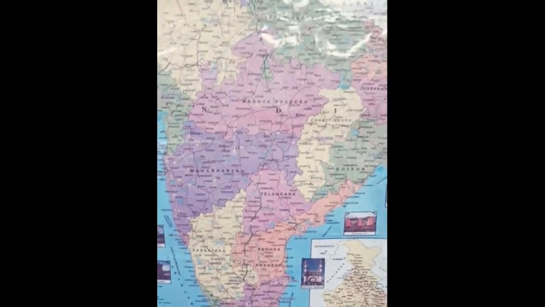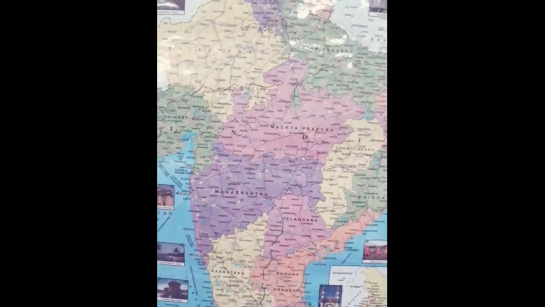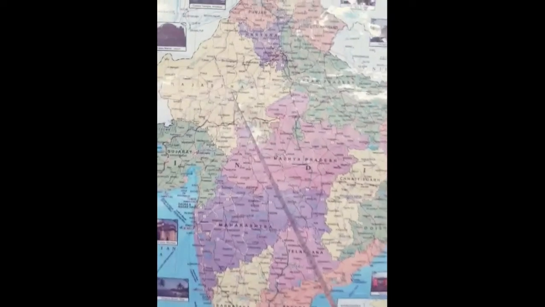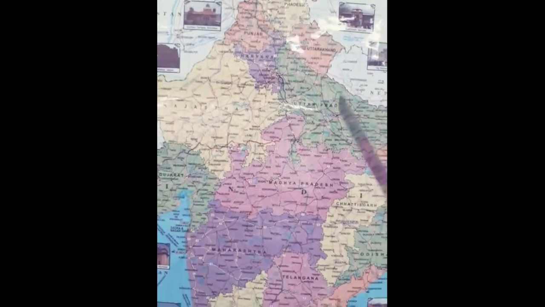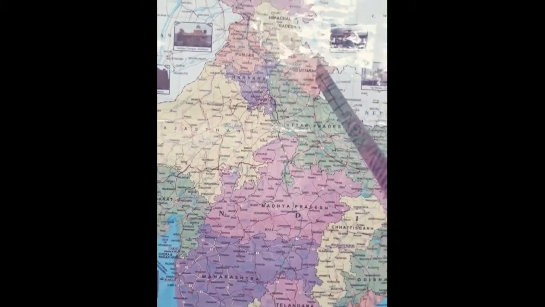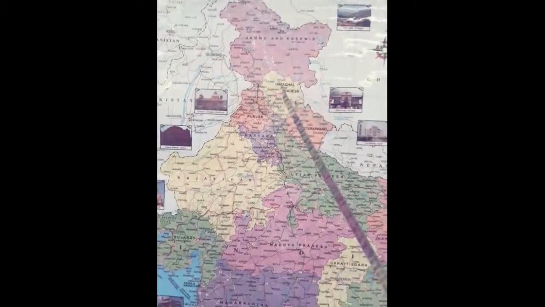Maharashtra, Odisha, Chhattisgarh, West Bengal, Jharkhand, Madhya Pradesh, Gujarat, Rajasthan, Uttar Pradesh, Haryana, Punjab, Uttarakhand, Himachal Pradesh, Jammu, right?